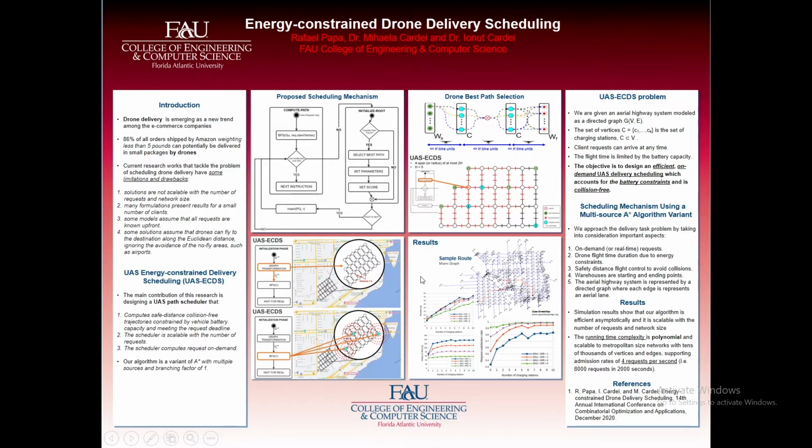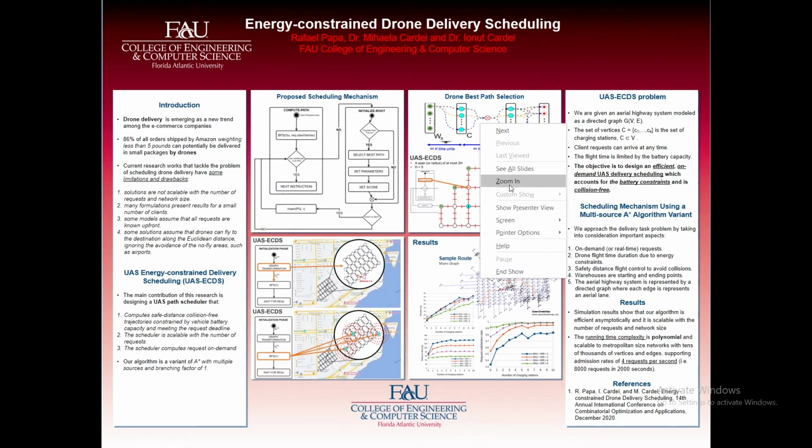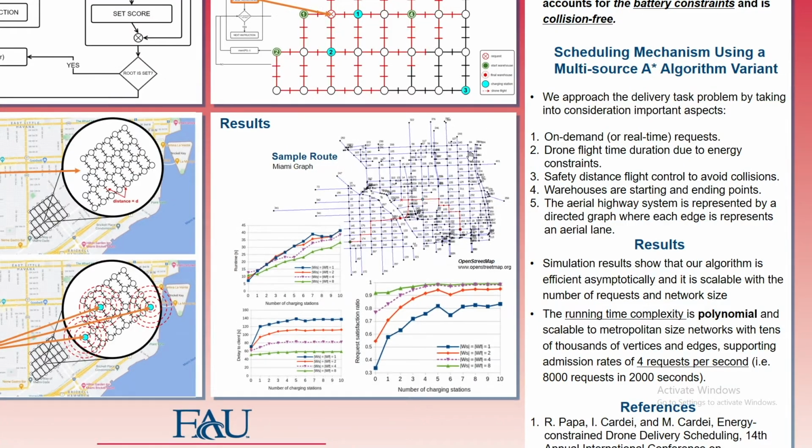For instance, we have the following setup in the Miami downtown area, and we need to schedule a large number of requests to deliver packages from the warehouses to the client delivery locations. So how do we do that?